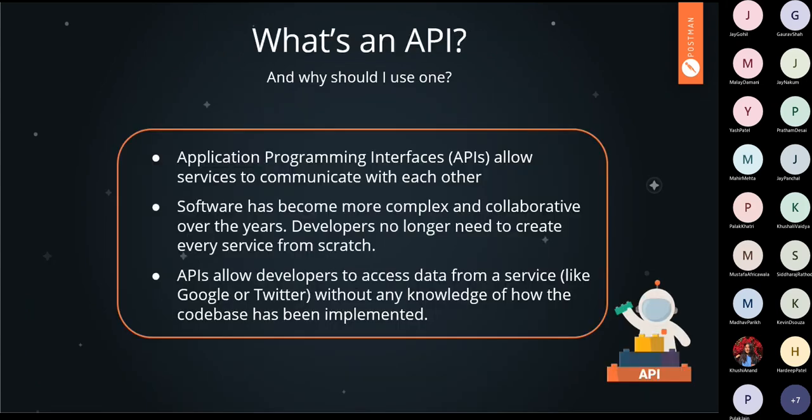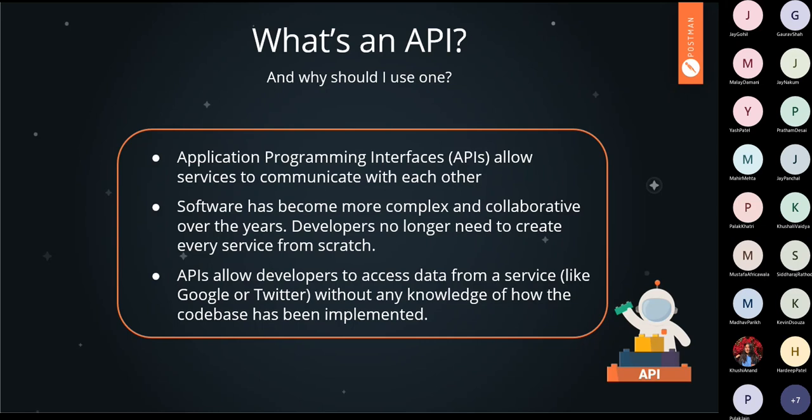Now let's understand the technical definition of an API. First of all, API means application programming interface. If I want to give a definition of an API in layman's language, understand it this way: an API is an intermediary entity, or you can say the middleman, that is used to communicate between a server and the client side.